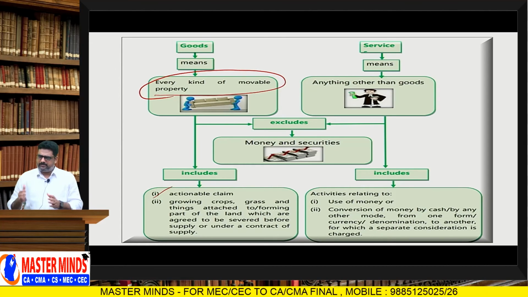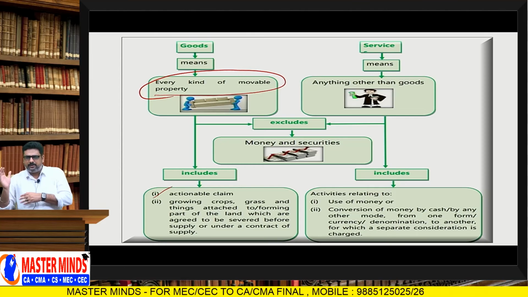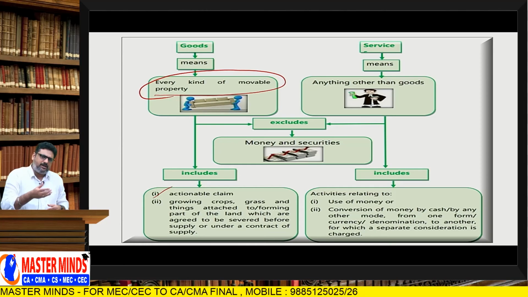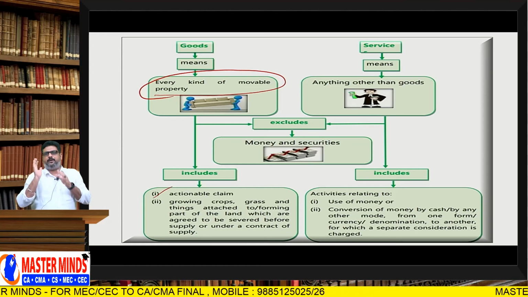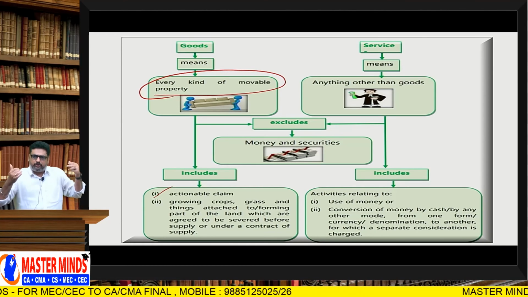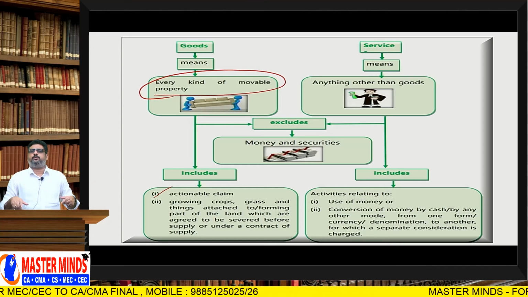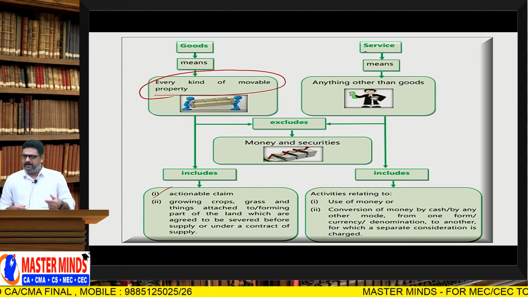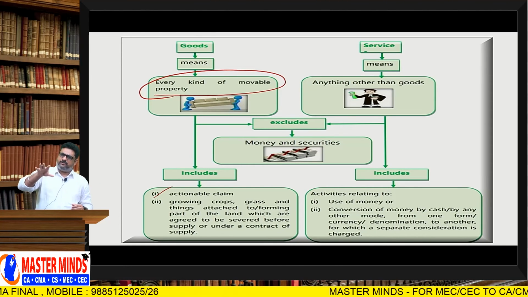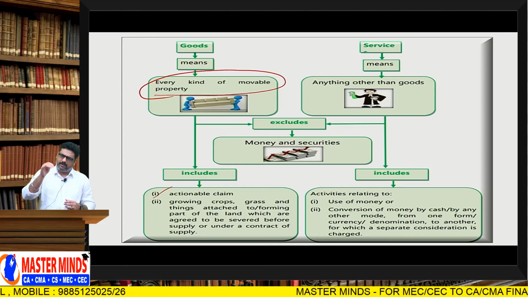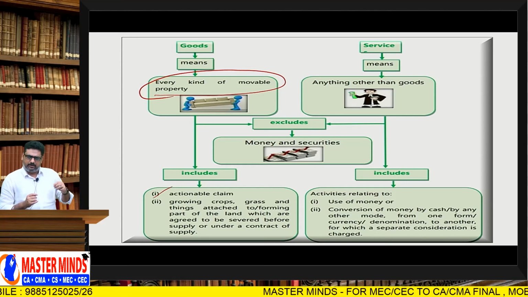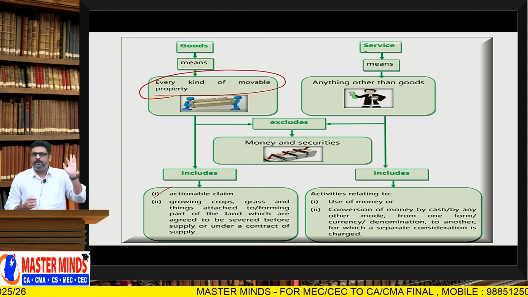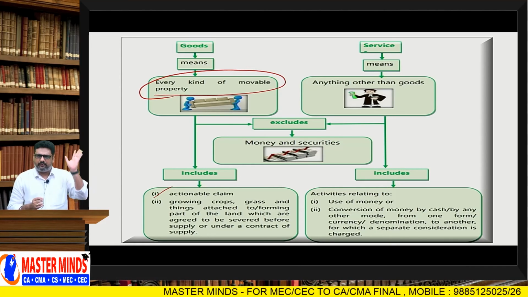But now the tax on betting, gambling and lotteries is merged with GST. So in order to levy GST on lotteries, betting and gambling, what do we have to do? We should treat actionable claim as goods. Otherwise, we cannot levy GST on these. So in order to levy GST on betting, gambling and lotteries, the word actionable claim is included in the definition of goods.